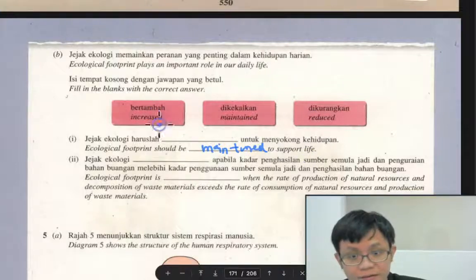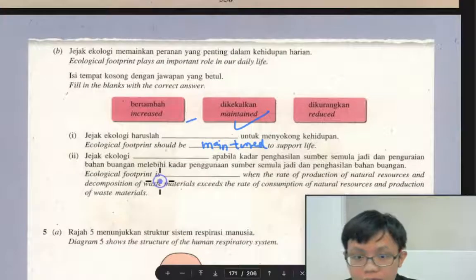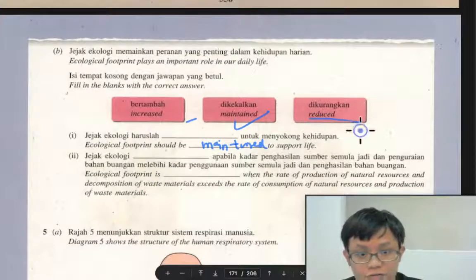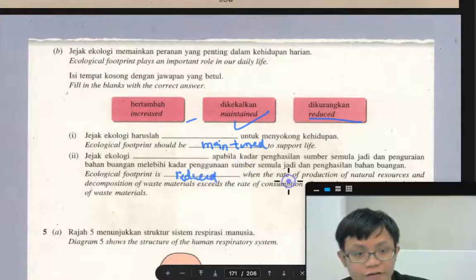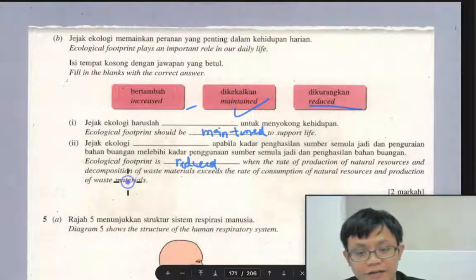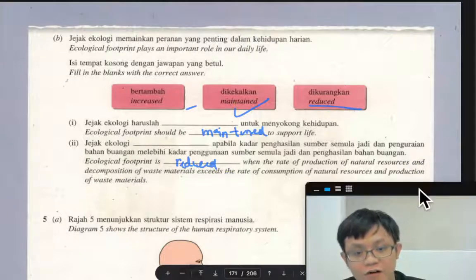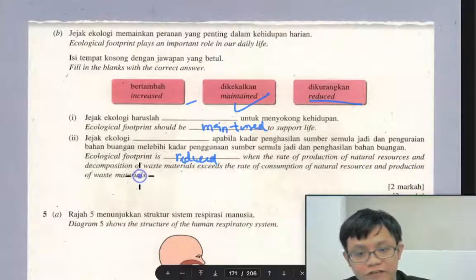Ecological footprint is reduced when the rate of production of natural resource and decomposition of waste material exceed the rate of consumption of natural resource and production of waste material.